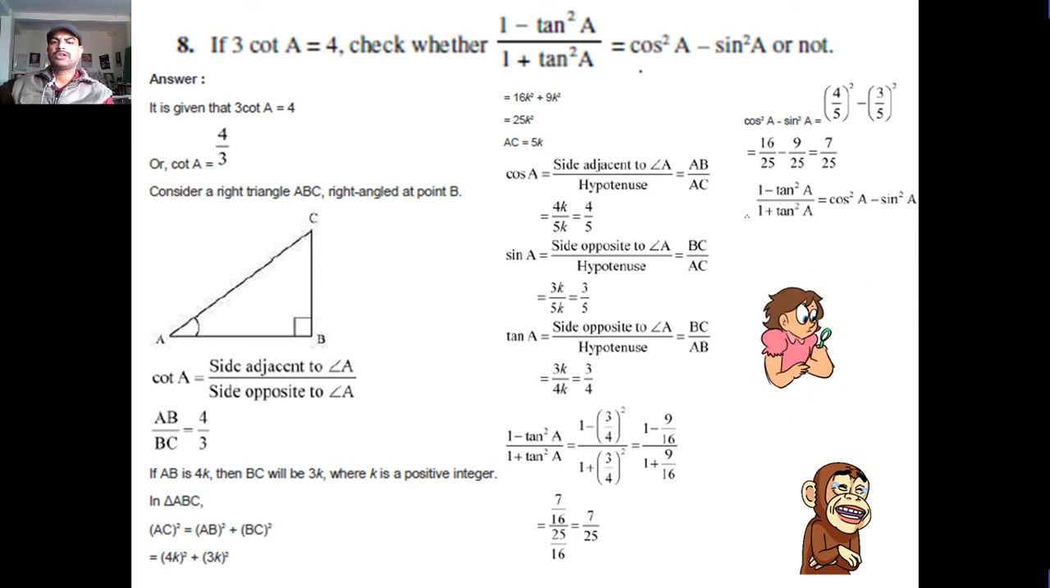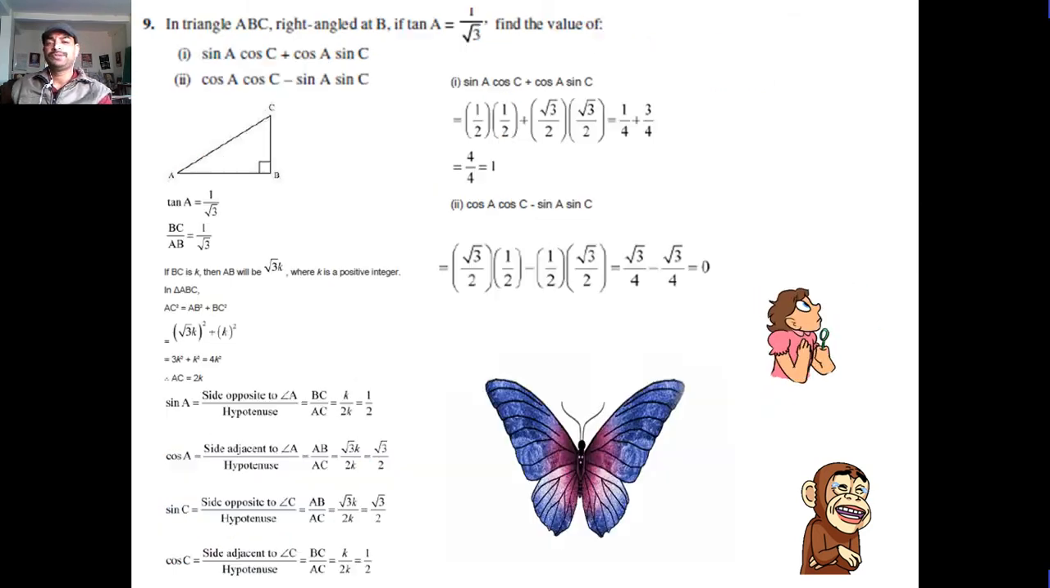So cos theta is equal to AB upon AC, 4 upon 5. Sin A is equal to 3 upon 5. Tan A is equal to 3 upon 4. Substituting the values, we get LHS equal to 7 upon 25. Substituting all the values in RHS, we get 7 upon 25. LHS equals RHS. Thus the result is true.